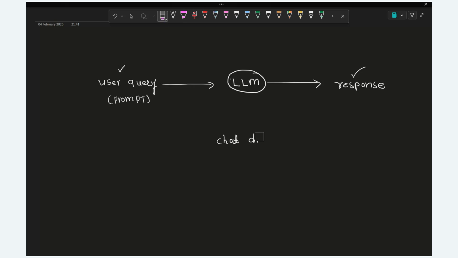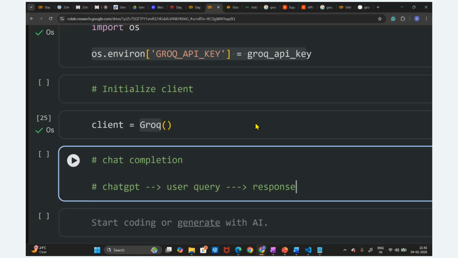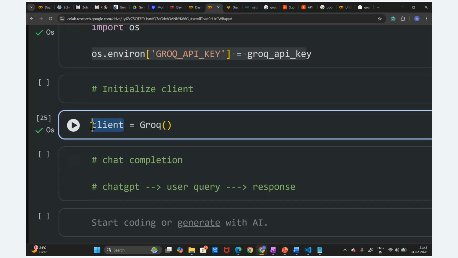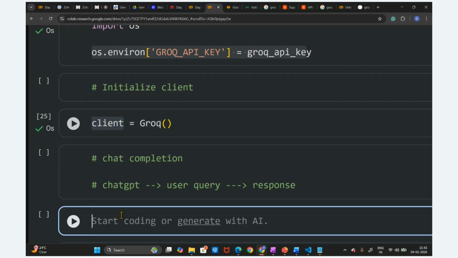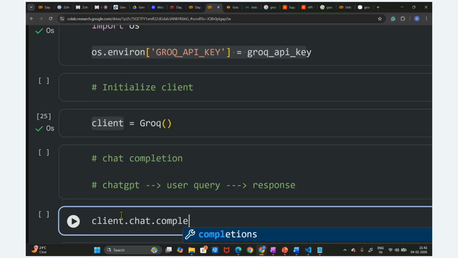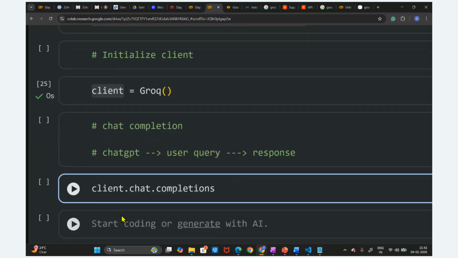So we are going to utilize this LLM model for chat completion. Now, we have created this client, so I'm going to utilize this client dot, chat dot completions. We are going to utilize this LLM model for the completion purpose. Then we write this create. This is the syntax, guys: client dot chat dot completions dot create.